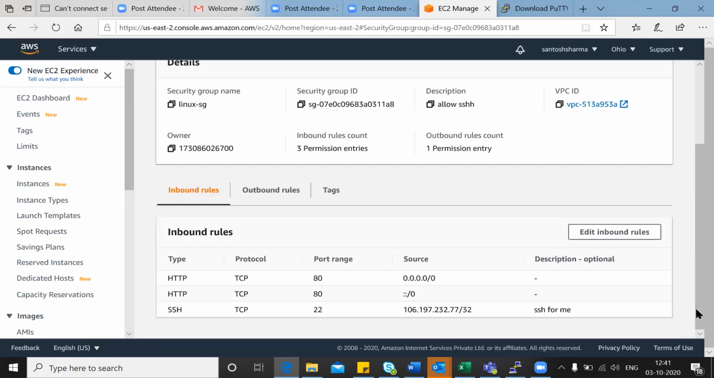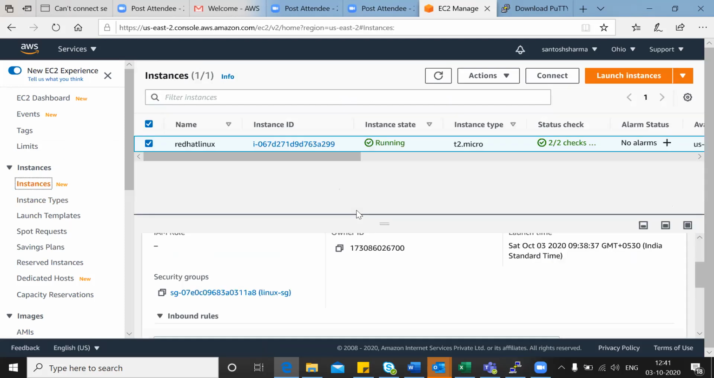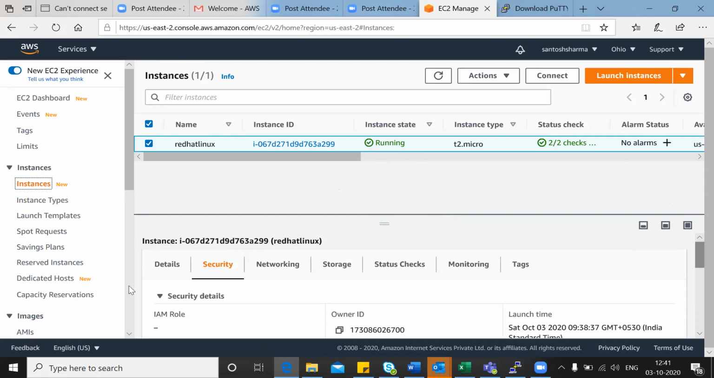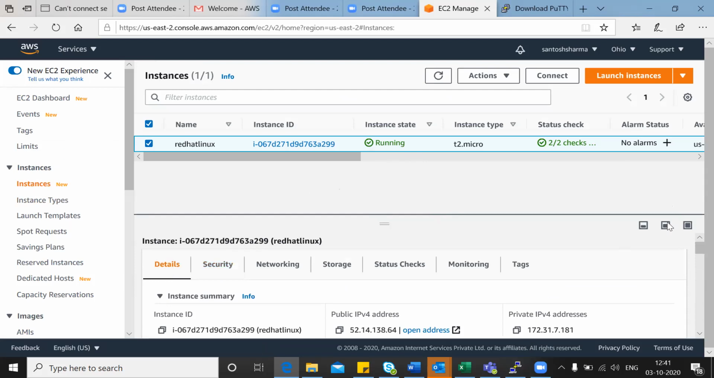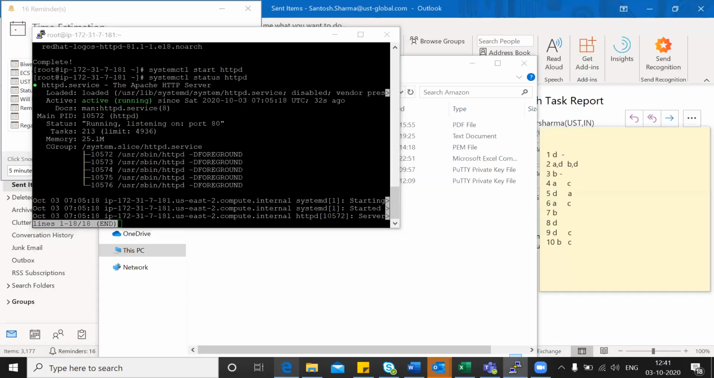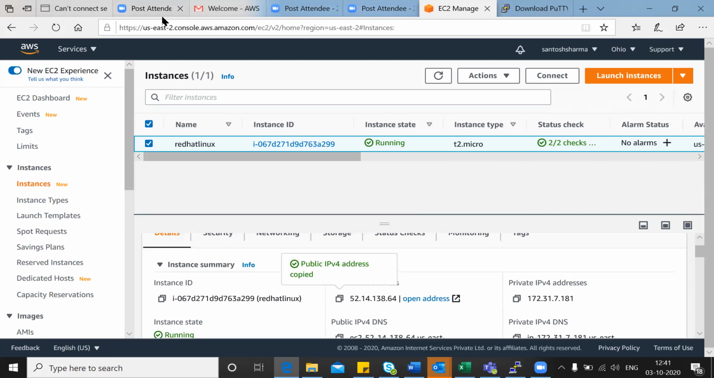Go to the EC2 instances, go back one step. Select the public IP, in the second pane below. Go to details. Public IP address, copy it. Then you can access it from the browser. In the browser you can put the IP or the DNS name also. So simply go to a new tab and paste it.